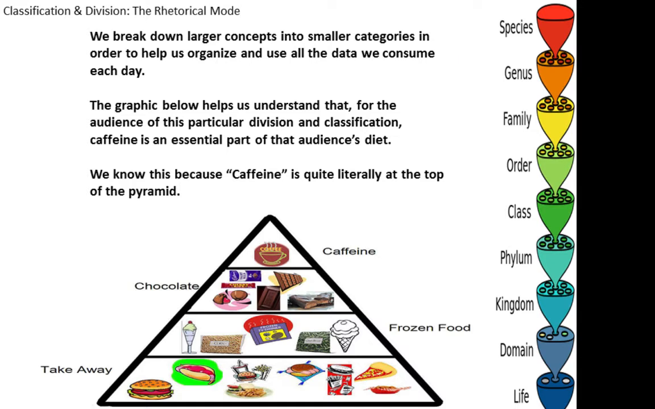Now, this is how we do division. We break down larger concepts into smaller categories in order to help us organize and use all the data we consume each day. So if we look at the graphic below, it helps us understand for the audience of this particular division and classification, caffeine is an essential part of the audience's diet. We know this because caffeine is quite literally at the top of the pyramid. So another thing to remember is the way we classify our information and then the way we organize those groups also helps us understand what is the most important information.